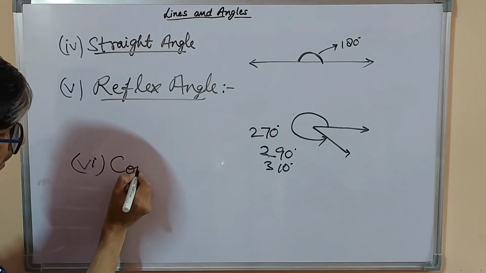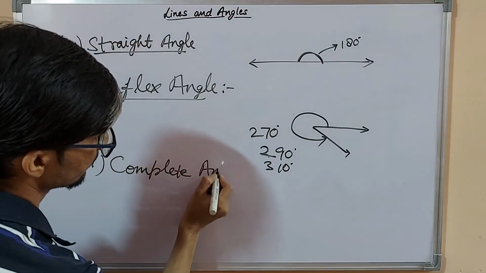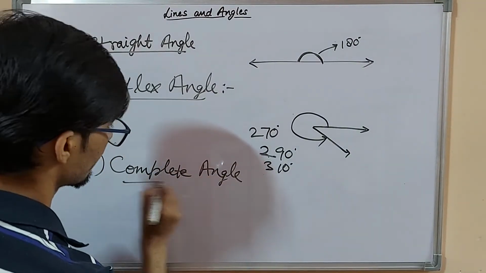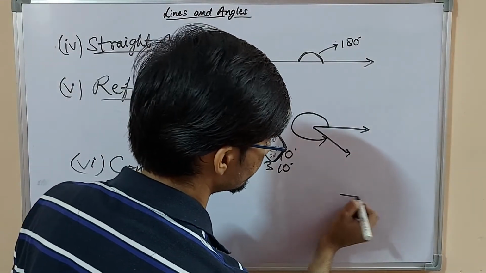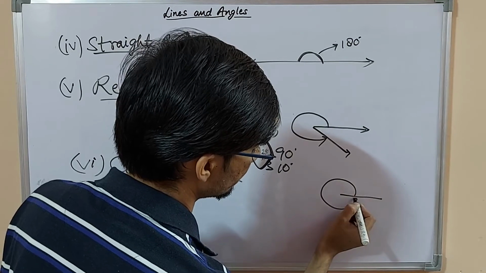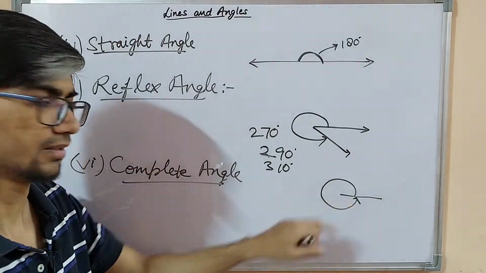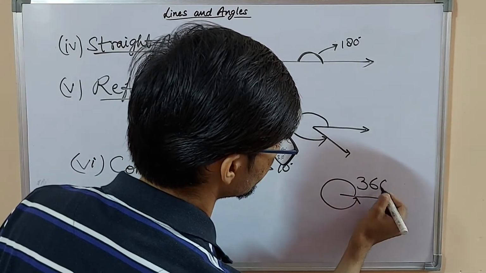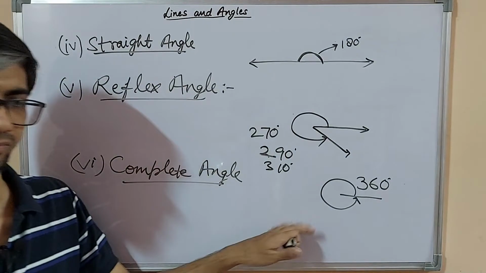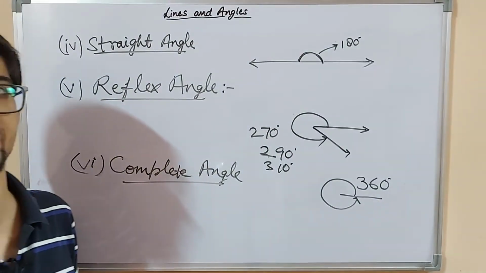Now what is a complete angle? A complete angle is equal to 360 degrees. An angle which is 360 degrees is also called a complete angle.